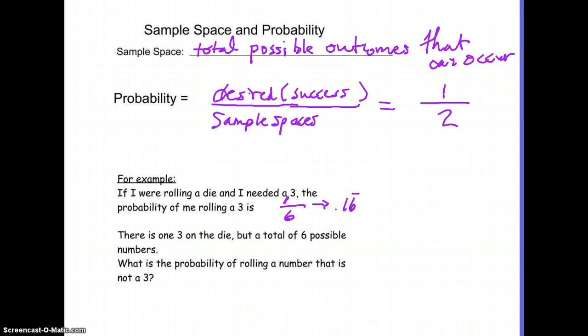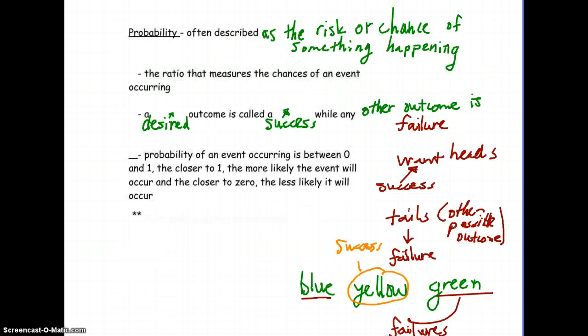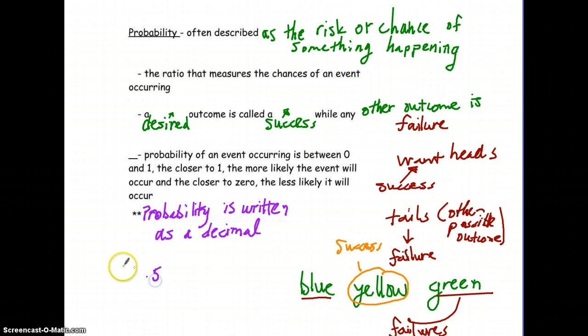And something that I failed to mention that I want to go back to on this previous slide is that the probability of an event occurring is between 0 and 1. The closer to 1, the more likely the event is to happen, and the closer to 0, the less likely it is to occur. And probability is always written as a decimal. Okay, so if we flip the coin like previously discussed, and it was a 0.5 probability, we say probability is equal to 0.5, but know that that's the same as saying 50%, or a 50% chance of that occurring.